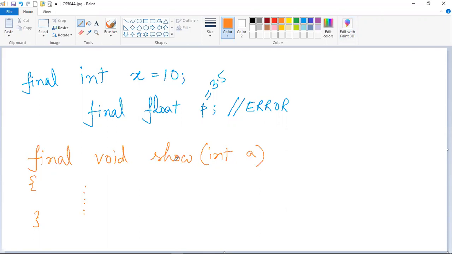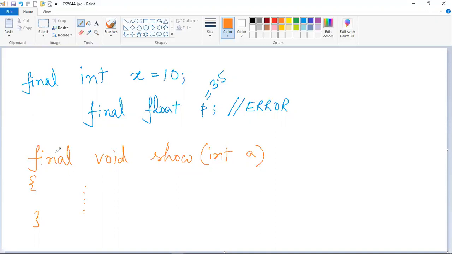That means if you want to place this show method in a superclass, and if you want to override this show method in the subclass, you cannot do this if you place this final keyword before it. That means the final keyword will actually prevent method overriding from happening.